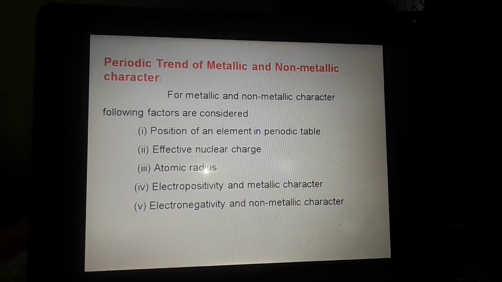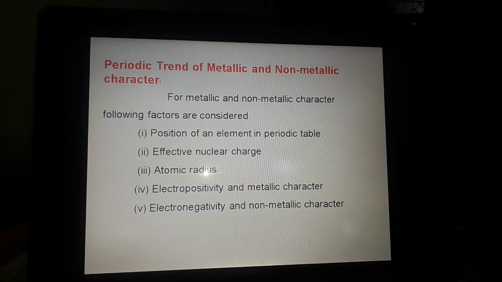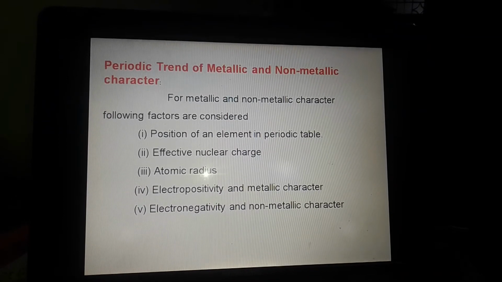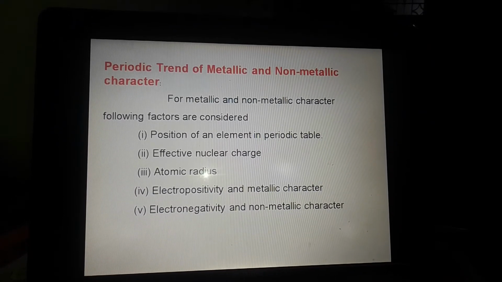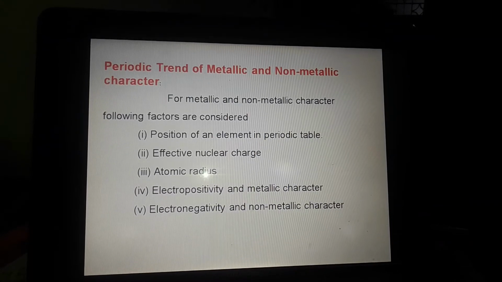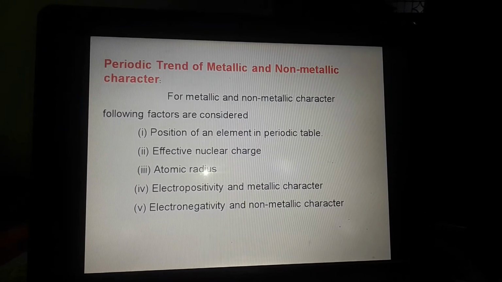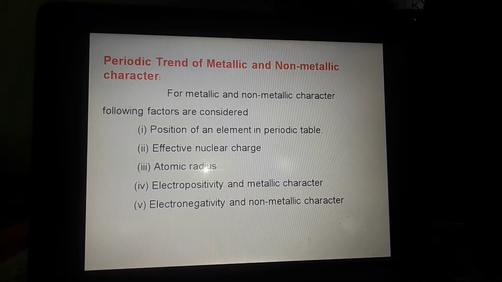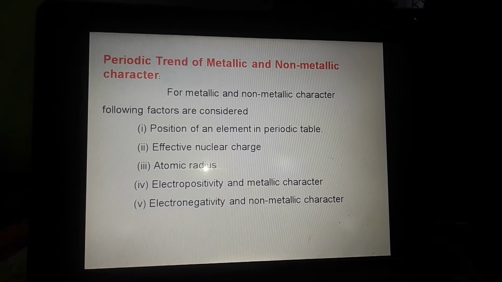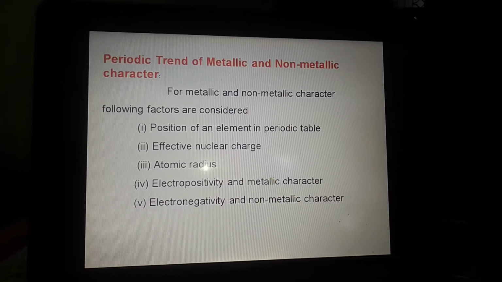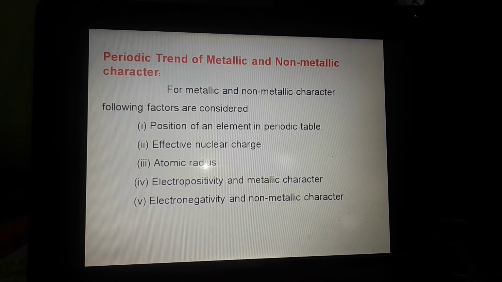Thus, according to position, left-hand elements have a tendency to lose electrons and right-hand elements have a tendency to accept electrons. So the position of an element has a great effect on the metallic and non-metallic character.